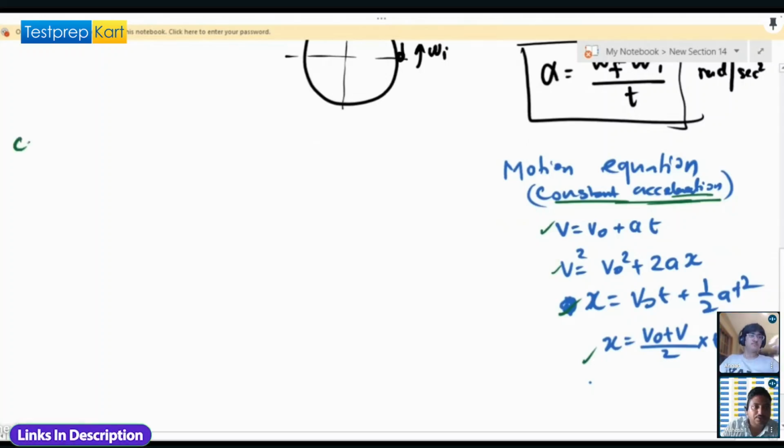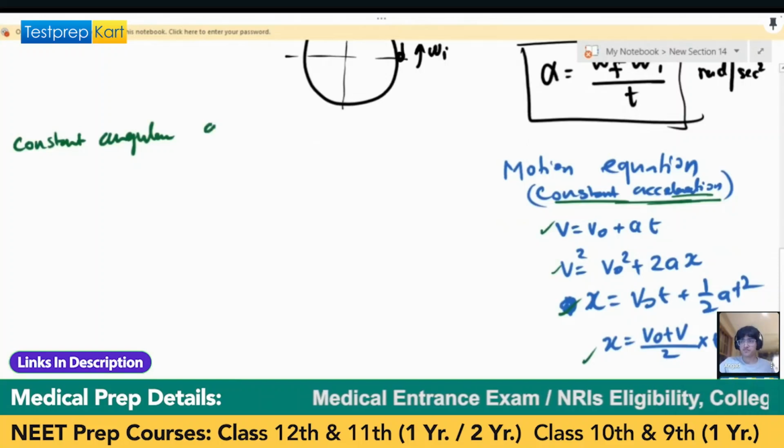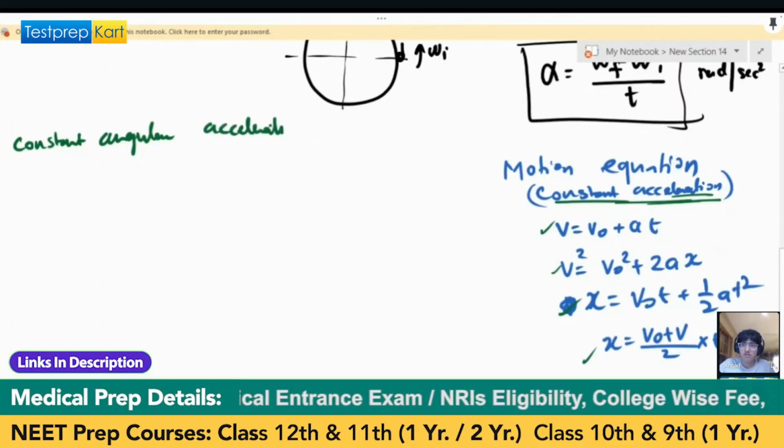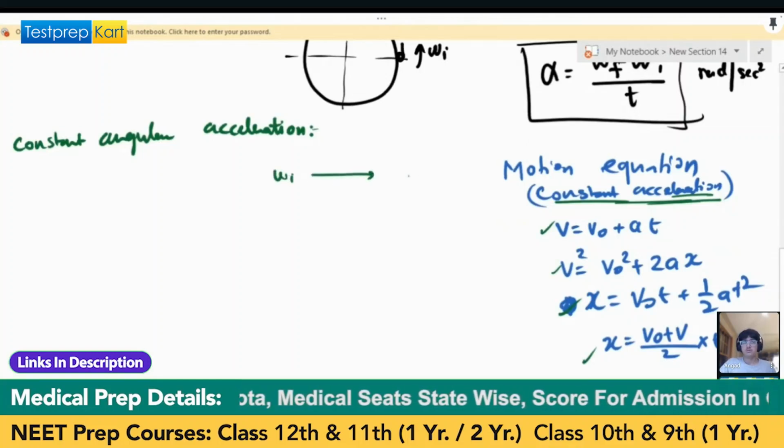So if we have constant angular acceleration, then you can see omega i has an analogy with the u.